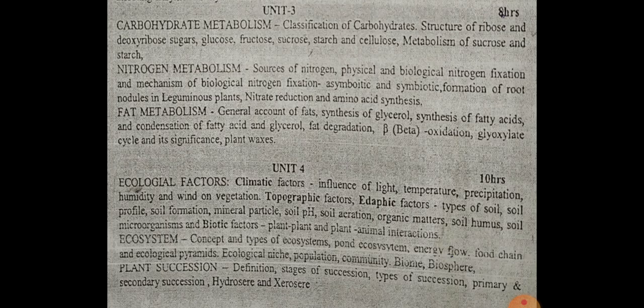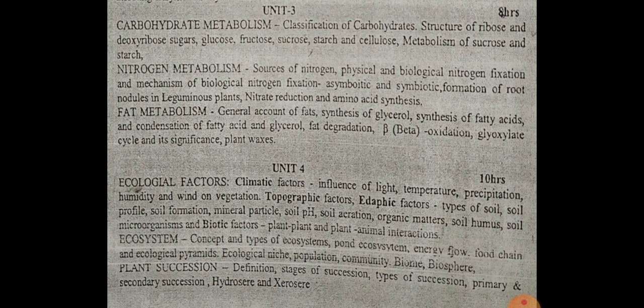In unit 3 you will study metabolism, that is carbohydrate metabolism, nitrogen, and fat metabolism. Carbohydrate metabolism includes the classification of carbohydrates, structure of ribose and sugars, glucose, fructose, and sucrose.